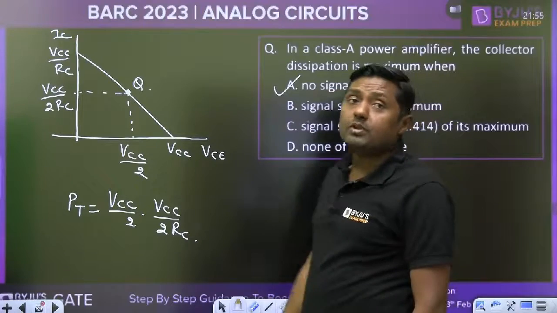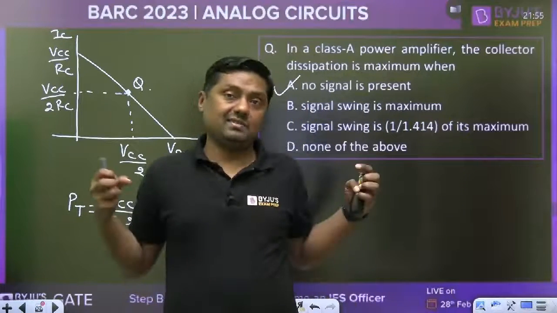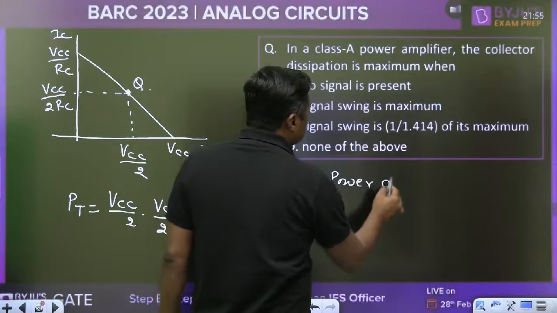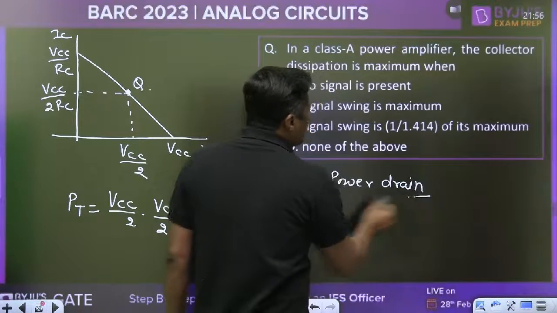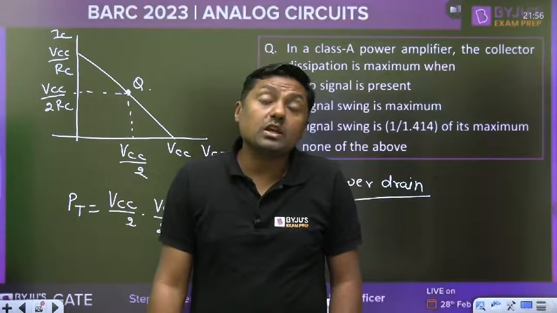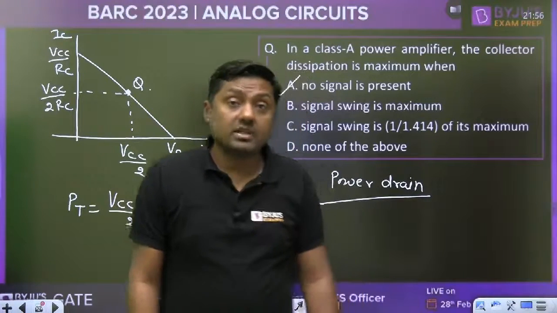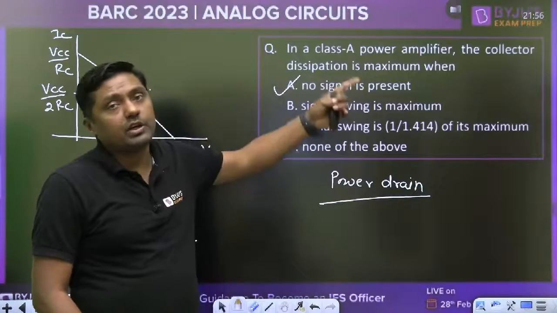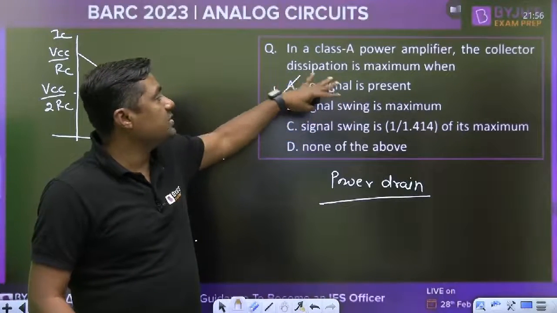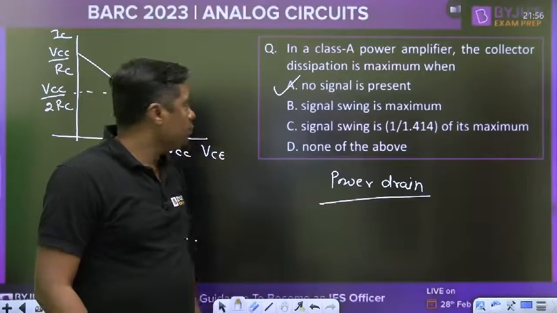That phenomenon is known as power drain. The transistor will consume more power when the signal is absent, and less power when the signal is present, because the DC power is converted into AC or useful power. The collector dissipation is maximum when no signal is present. Okay, so that is B.